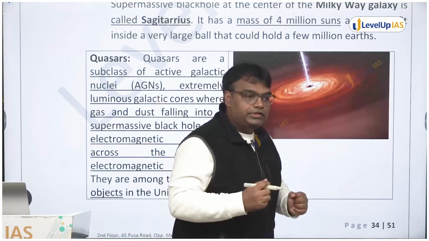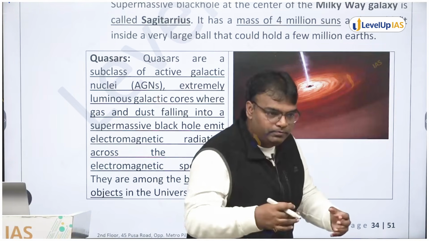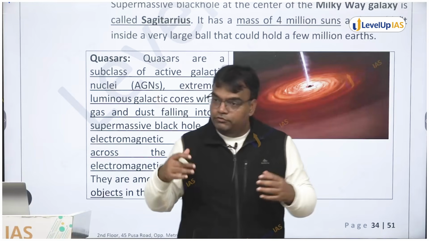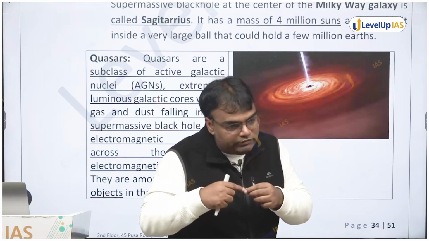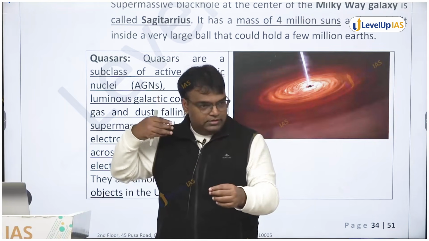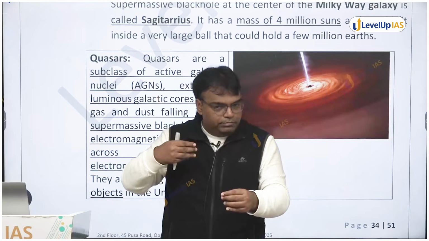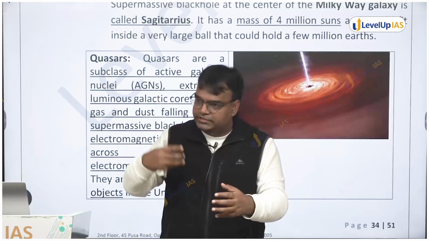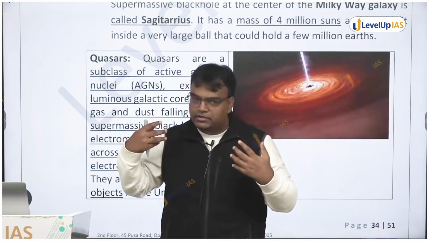Now in this galactic nuclei, a lot of mass will be falling. Once that mass crosses the event horizon, nothing will come out of it. But when it has not crossed the event horizon, it is just falling. Because of various factors, acceleration, etc., a lot of radiation will be emitted.